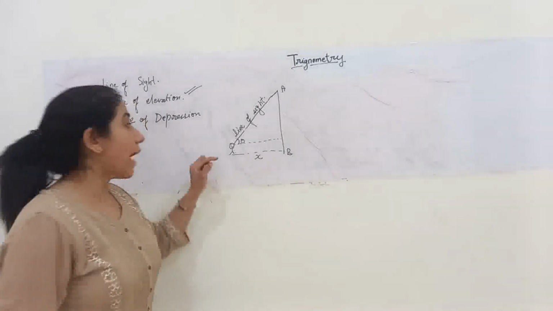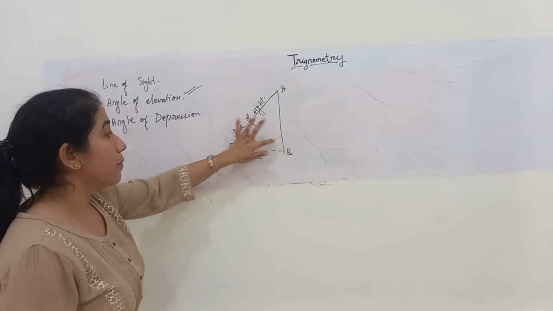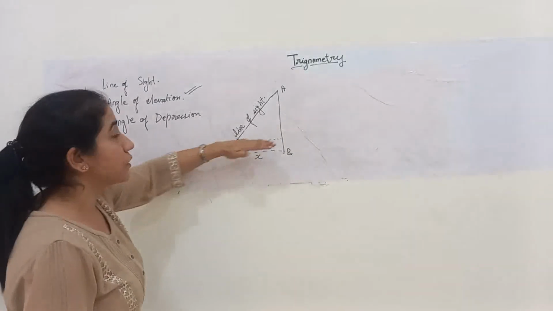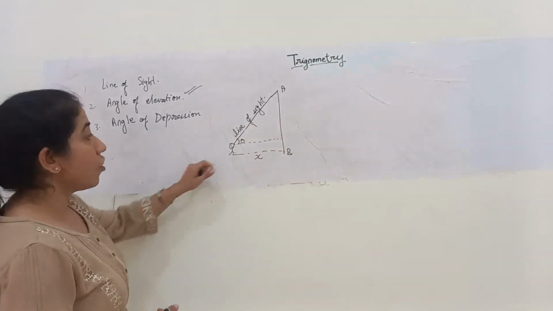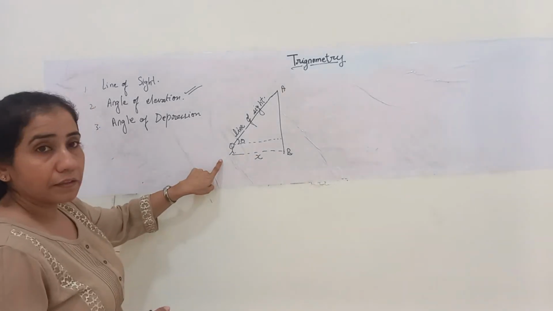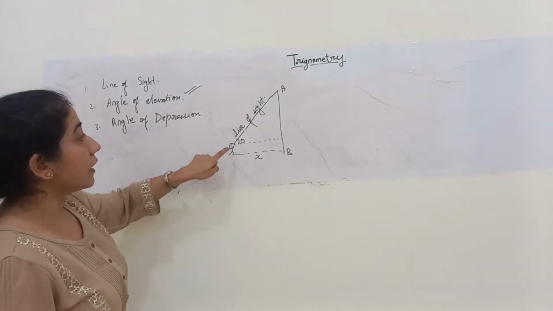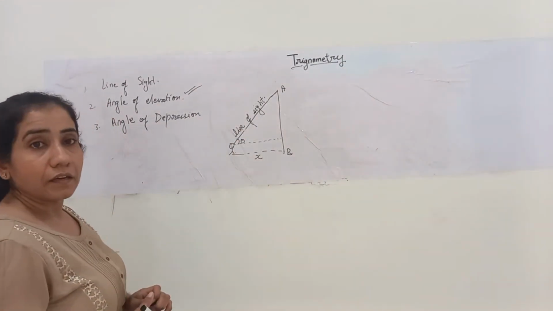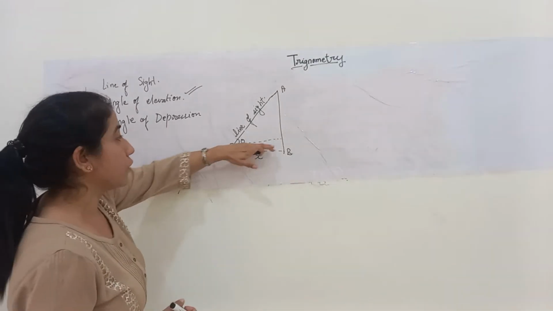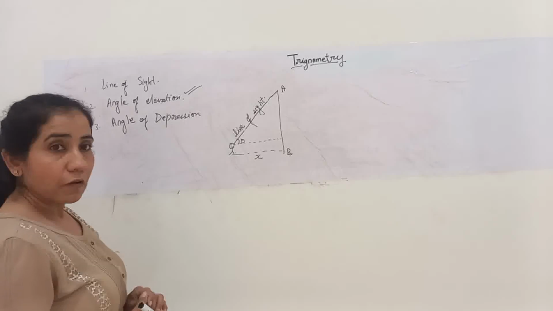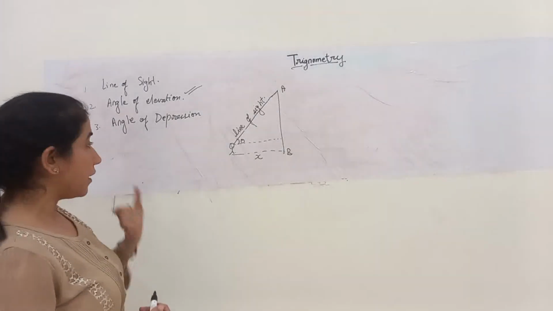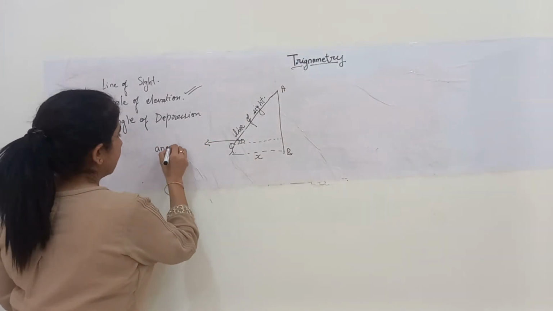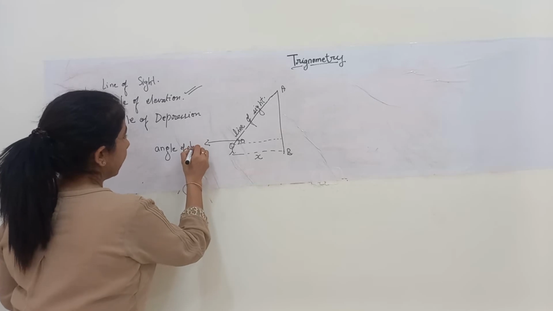I repeat, the angle made by a horizontal line and the line of sight. This horizontal line is a line with respect to the eyes of the person. We are not talking about x, that is how far the person is standing. It is the angle made between the line of sight and the horizontal line made by the eyes. That means this is the angle of elevation.